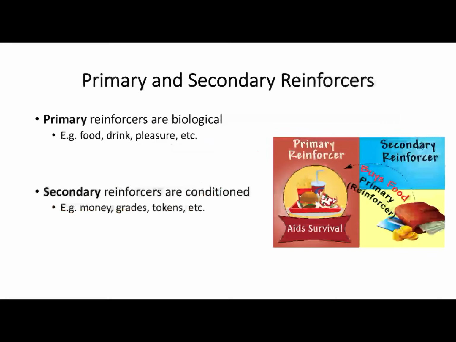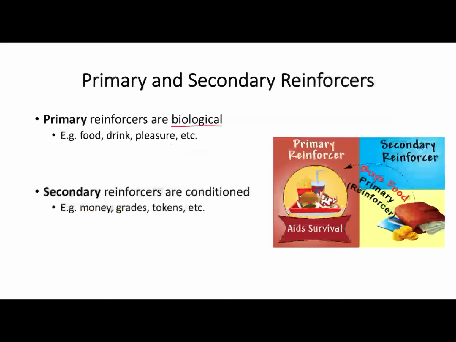We also have different types of reinforcers. So we have primary and secondary reinforcers. So primary reinforcers are biological in nature. They're innately rewarding for us. We don't need to learn that they are rewarding. So for example, food and drink and pleasure are all things we respond to innately without having to learn that those reinforcers are pleasurable.